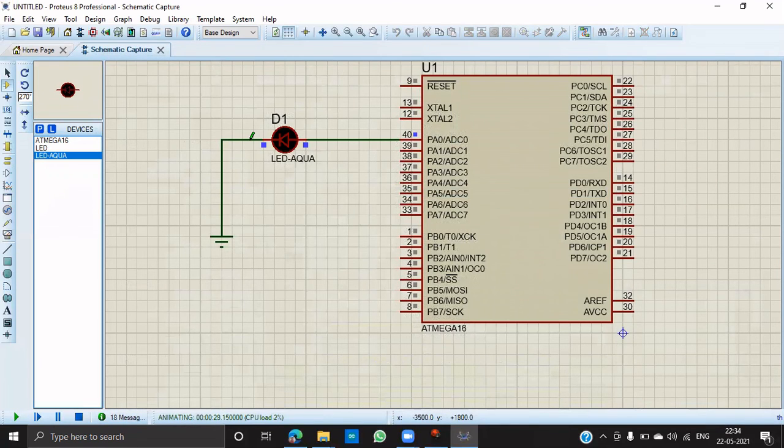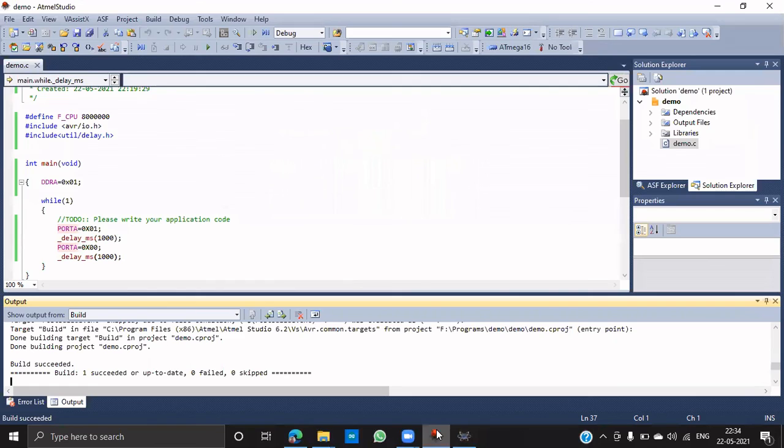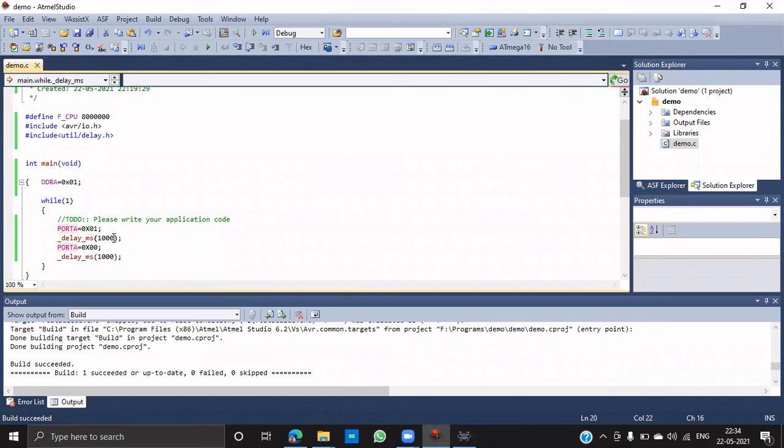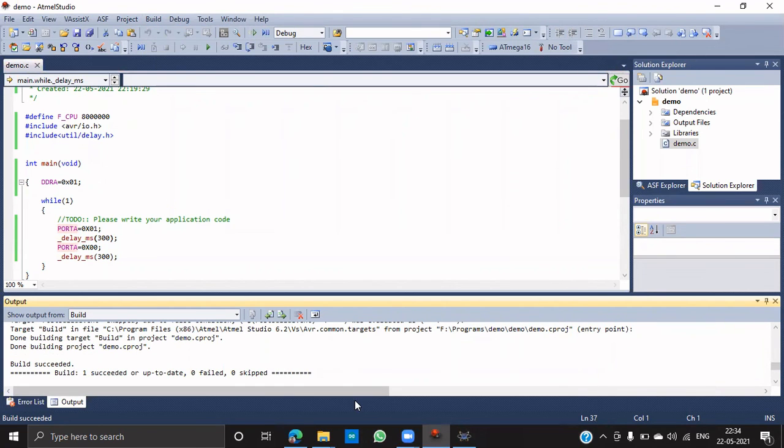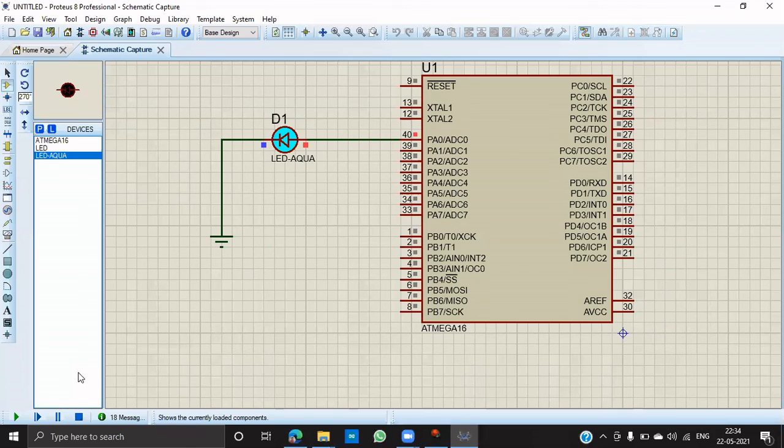Then I took this LED, which is active, so it will work in simulation. See, the LED is blinking. I have given a lot of delay, so I am going back to Atmel Studio and giving 500, or say 300, and then just build. Everything goes nicely. Then again come to Proteus, stop and start again. See, the LED is blinking.